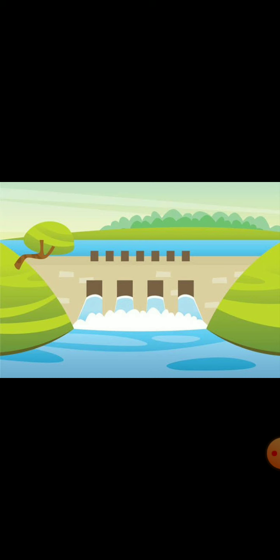Okay, so remember, here it is only mentioned that it converts the potential energy of falling water into electricity. But you need to remember, potential energy will be converted into kinetic energy and then electricity. So remember these three steps for hydropower plants. First, potential energy, then it is converted into kinetic energy, and then later on electricity. So these three words you remember for hydropower plants.